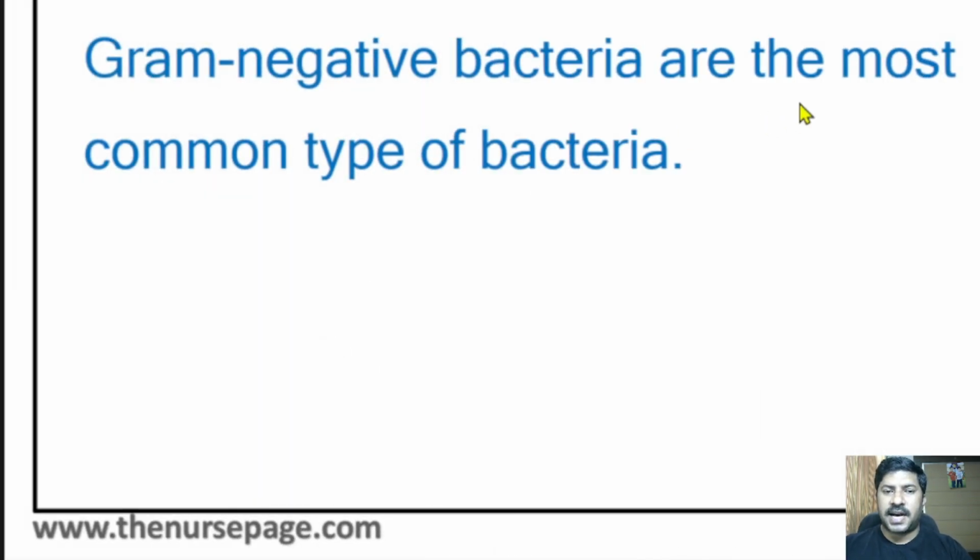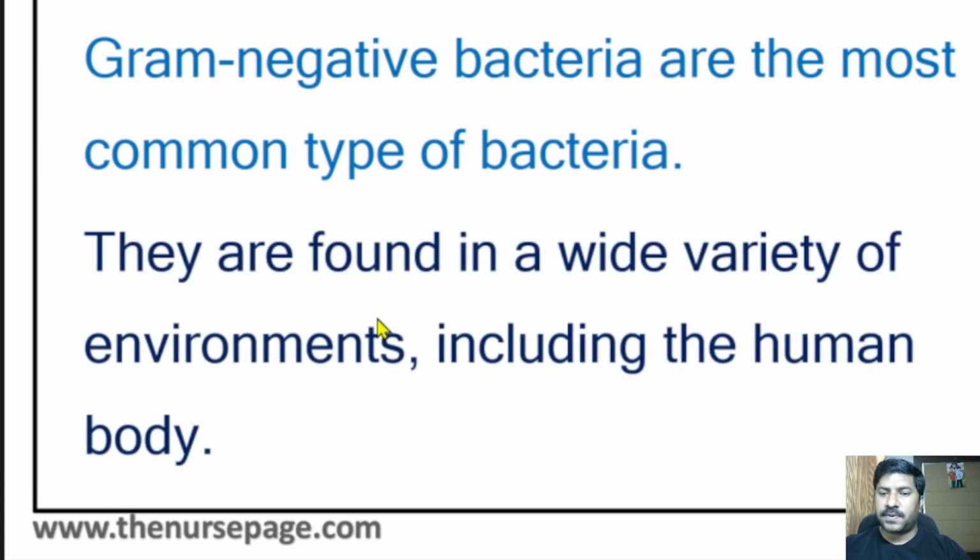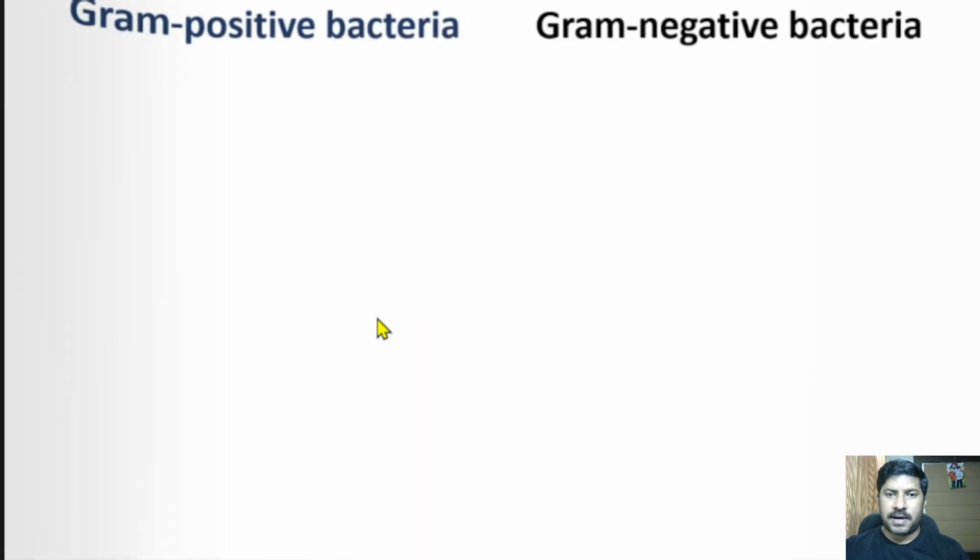Gram negative bacteria are the most common type of bacteria. They are found in a wide variety of environments, including the human body. I will give you some examples of gram positive and gram negative bacteria. Gram positive means that after staining, the bacteria retain the stain color, purple or violet. Those bacteria that are not able to retain the staining color are known as gram negative bacteria.